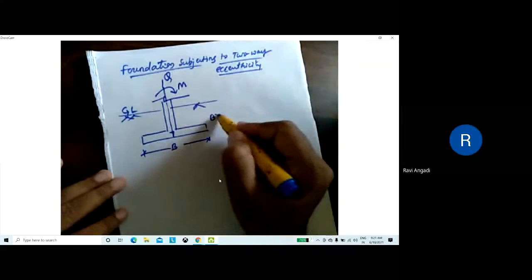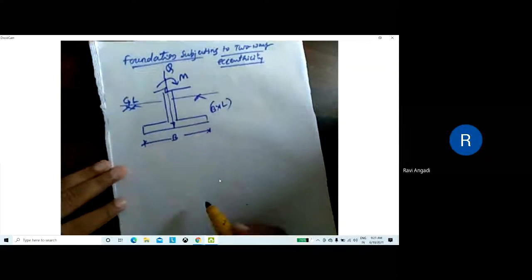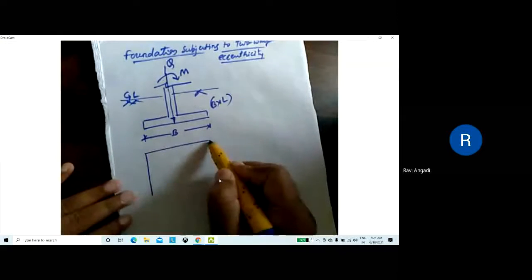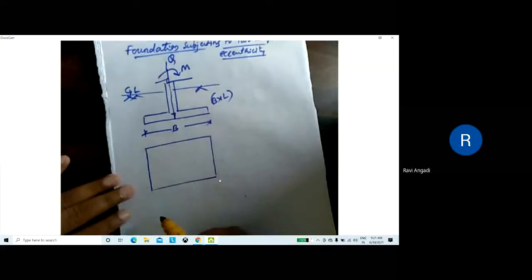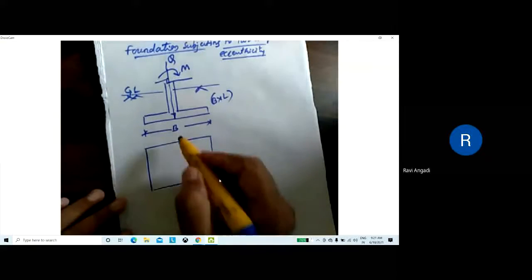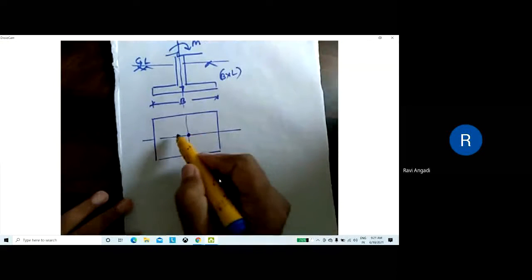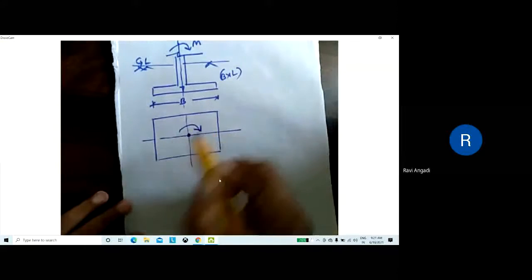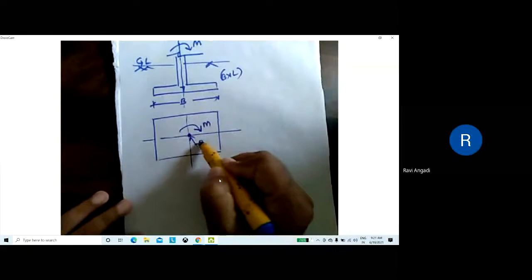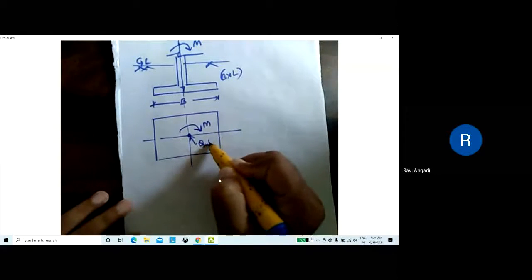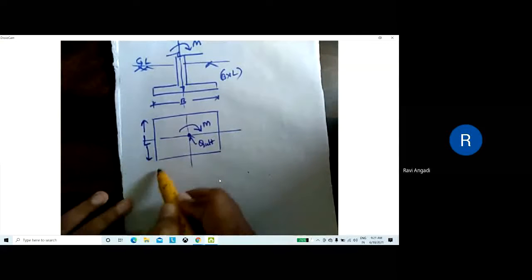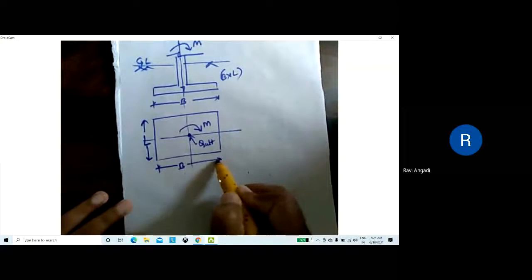The footing is B into L. And when I draw the plan of the footing, let us take this is subjected to moment M, and here the load Q is acting, that is Q ultimate, and this is the length of the footing, and this is the width of the footing.